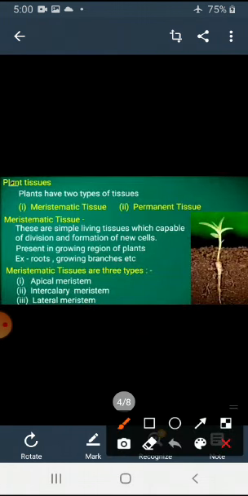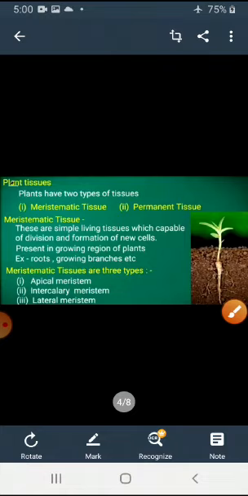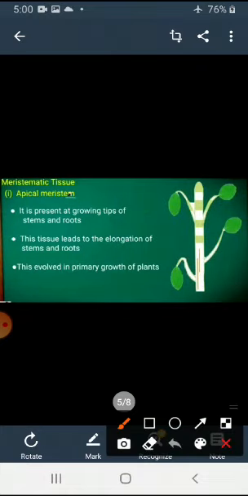Plant tissue is also divided into two types: meristematic tissue and permanent tissue. Meristematic tissue is capable of division and formation of new cells. It is of three types: apical meristem, intercalary meristem and lateral meristem. Apical meristem is present at the growing region, the tip of the plant or root.